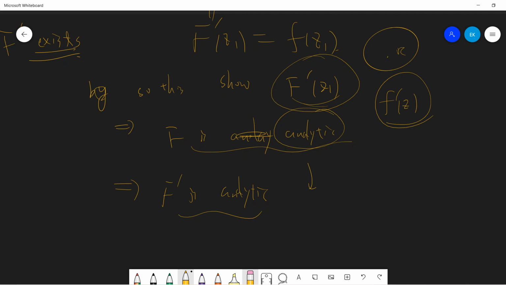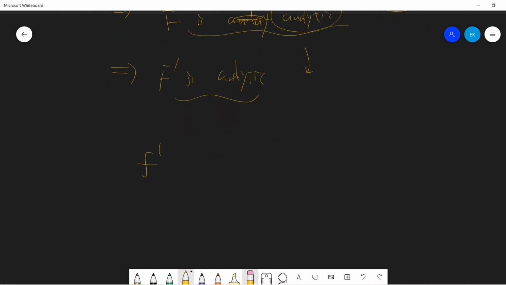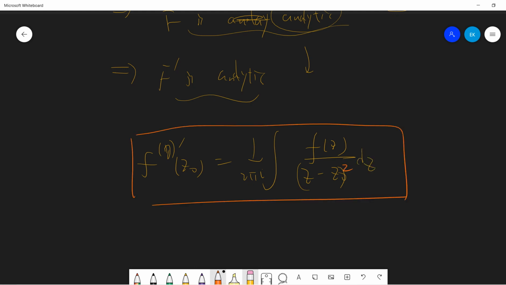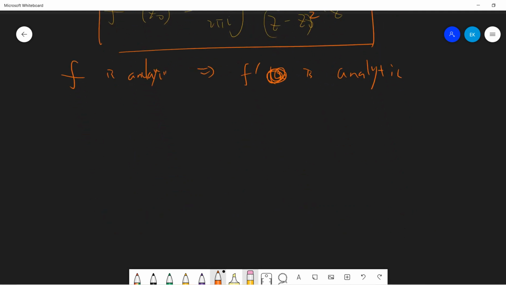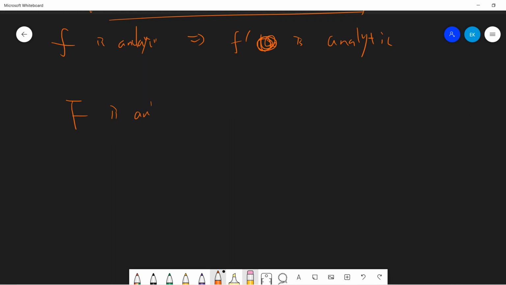The Cauchy theorem tells us that the derivative f prime of z0 is 2 pi i times the integral of f of z over (z minus z0) squared. So this tells us that F is analytic, which implies that F prime is analytic. By what we already showed, F is analytic, so F prime, which is f, is analytic. And this is what we want: f is analytic.